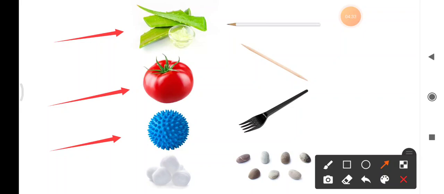So far, what are the things that we have discussed? First, we get medicines from plants, vegetables from plants, and even rubber from plants. How rubber is made from plants, that we will discuss later. And the fourth one here is balls of cotton.